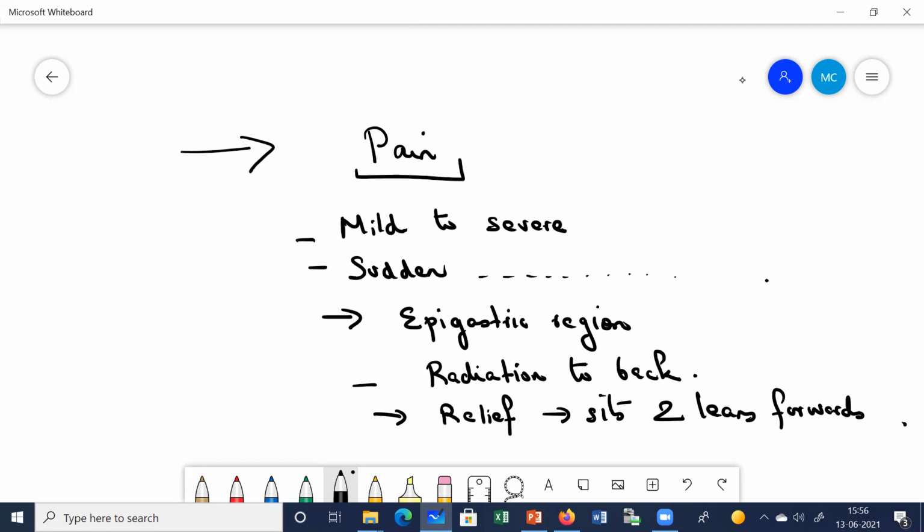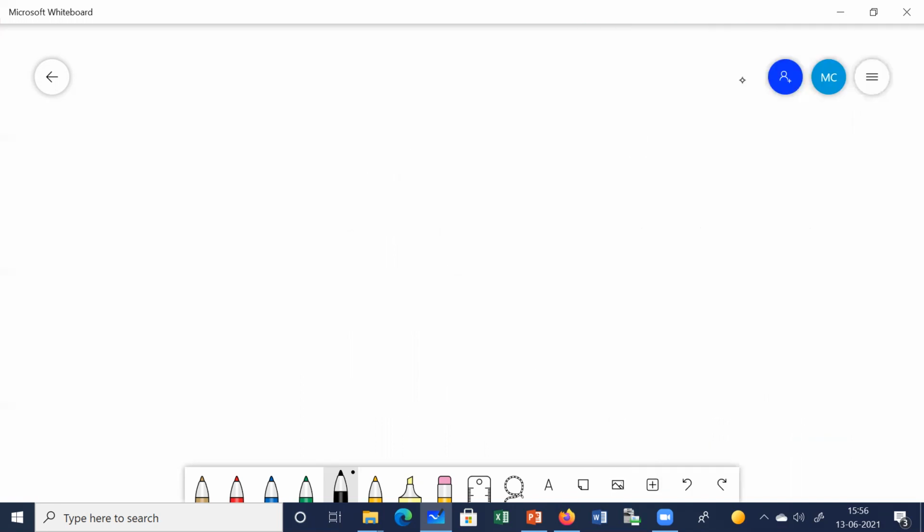Along with this pain, is there anything else the patient presents with? Yes, nausea and vomiting are again very common in case of acute pancreatitis. Okay. These are the symptoms the patient is going to present to you with. And what are you going to examine in the patient? You're going to look for fever, usually low grade fever. Then you are going to see the pulse rate, heart rate, respiratory rate. So you're going to check all these things.